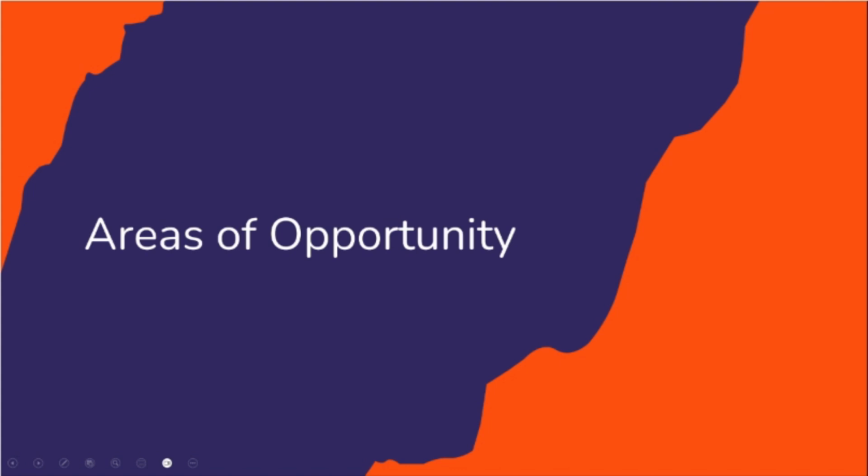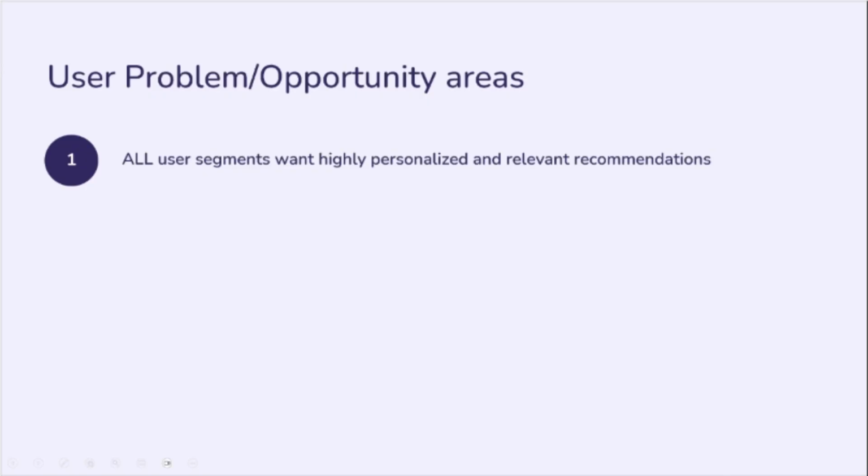All right, so now that we understand how to build great, not just good recommendations, let's move on to the next part, which is the areas of opportunities. We've identified 2 main areas of opportunities in Wattpad, and I'll go over them one by one. The first one is actually a 2-part problem. It's very simple, and I think this applies to all recommendations.